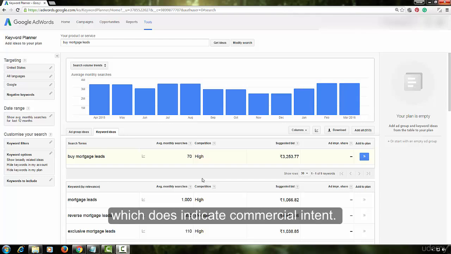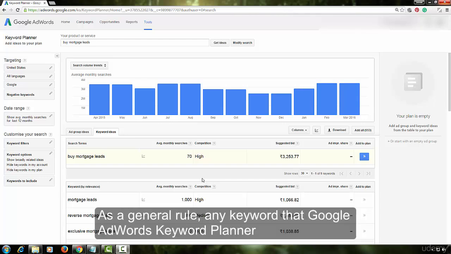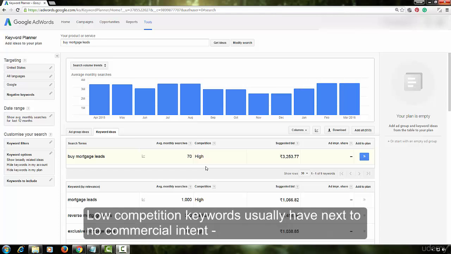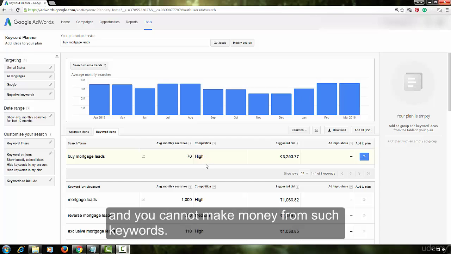does indicate commercial intent. As a general rule, any keyword that Google AdWords Keyword Planner says is low competition has very low CI. Low competition keywords usually have next to no commercial intent and you cannot make money from such keywords.